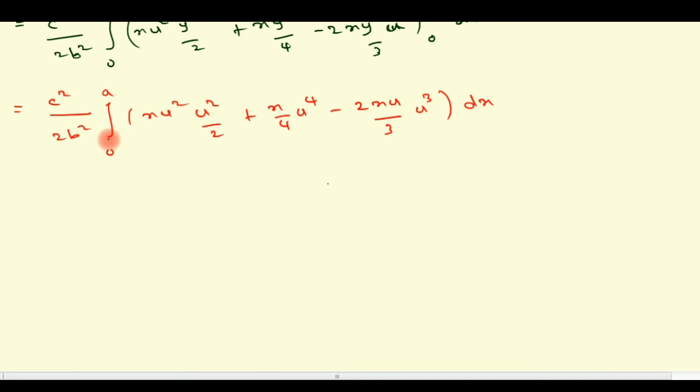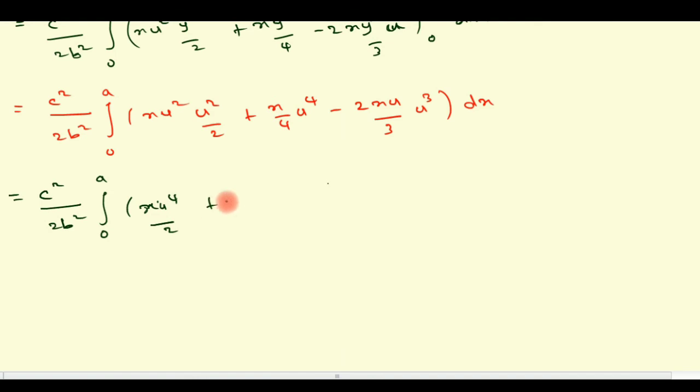So before we operate the outer integral, let us simplify the integrand properly. Okay, so c square by 2b square as it is, integral 0 to a, here u square into u square is u power 4, so x into u power 4 divided by 2 plus x into u power 4 divided by 4 minus 2x into u power 4 divided by 3 dx. Okay.